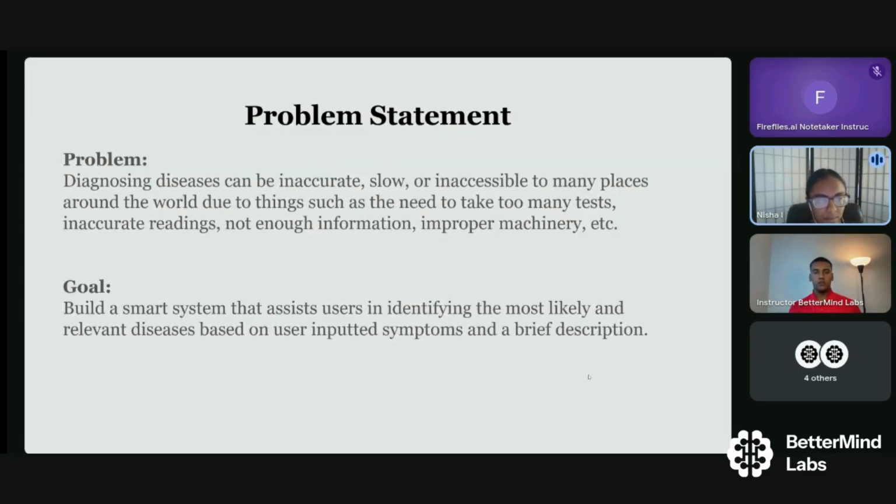So the problem that we figured out was that diagnosing diseases can be inaccurate, slow, or inaccessible to many places around the world due to things such as the need to take way too many tests, inaccurate readings, not enough information, or even improper machinery. So our goal was to build a smart system that can assist users in identifying the most likely and the most relevant diseases that they may or may not have based on the user inputted symptoms and a brief description.